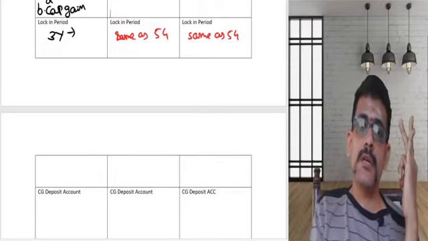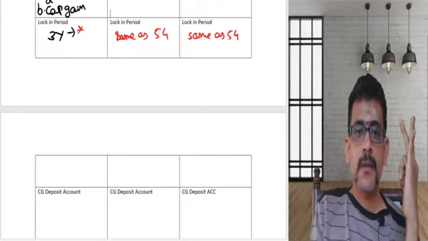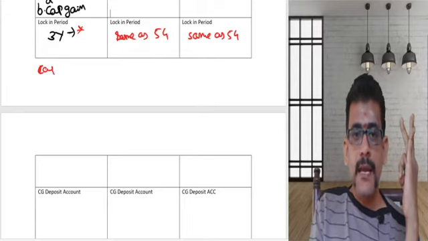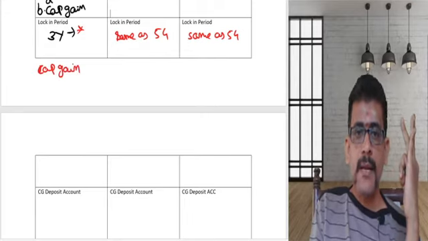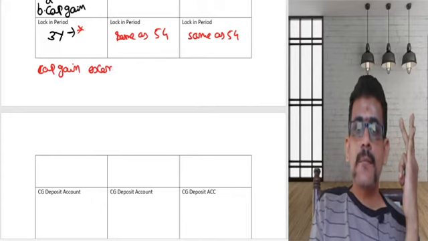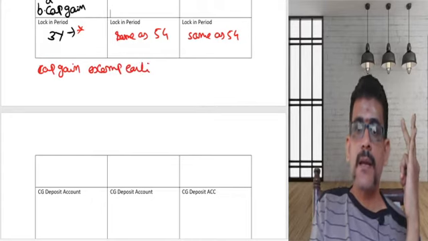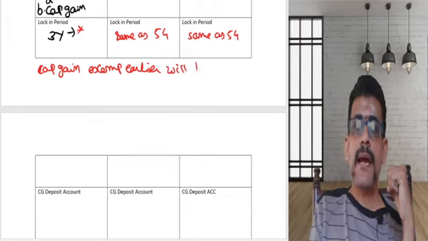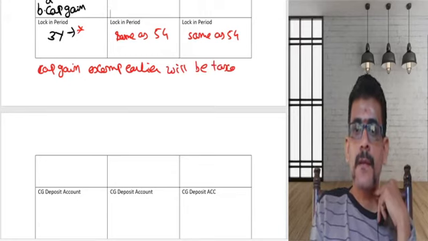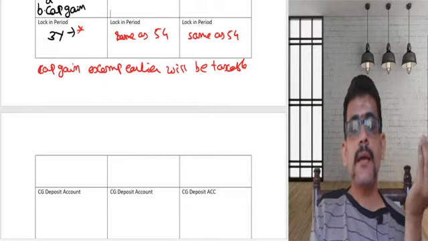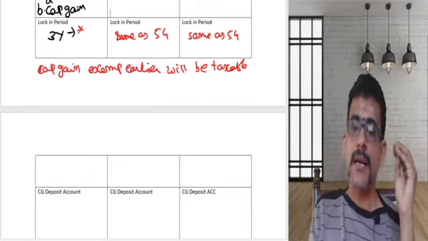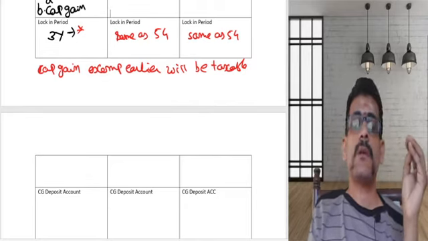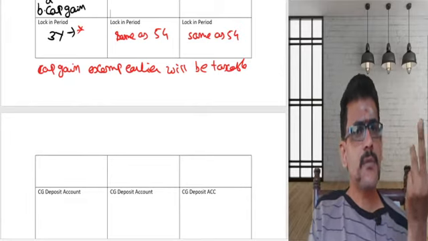If transferred, the capital gain exempted earlier will be taxable. Whatever capital gain which was exempted earlier will be taxable. Means what? Let us try to understand this with an example.